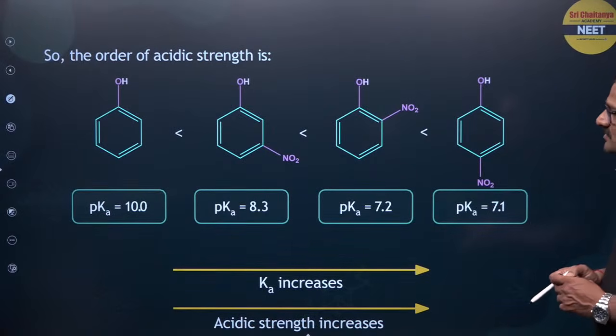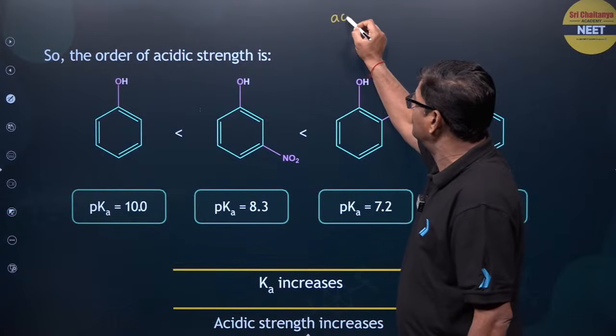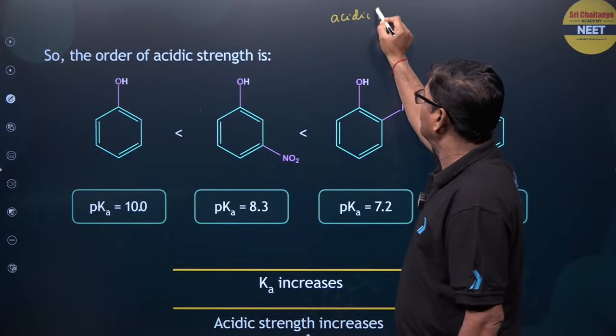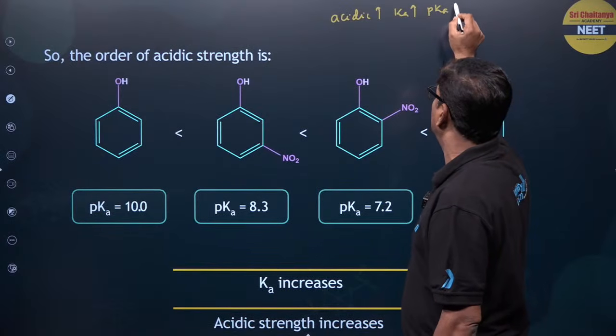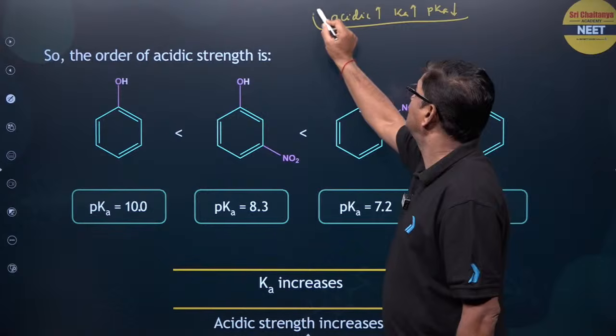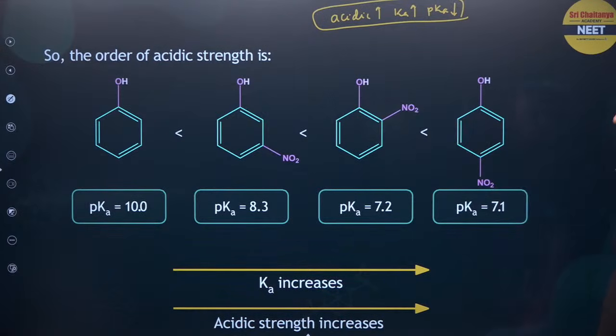I want to say their respective acidic strength. If acidic strength increases, Ka value increases, pKa value decreases. So this is the fundamental aspect as far as acid base reactions are concerned.